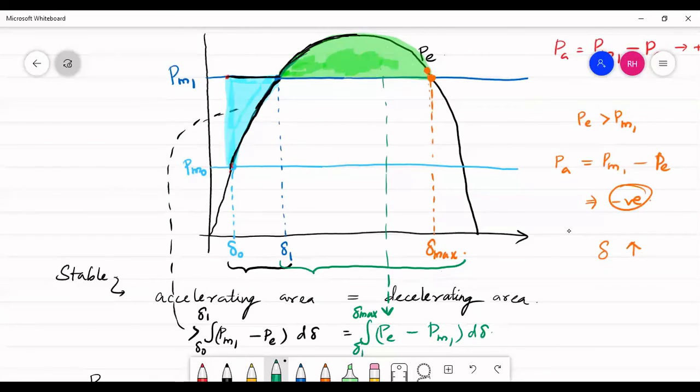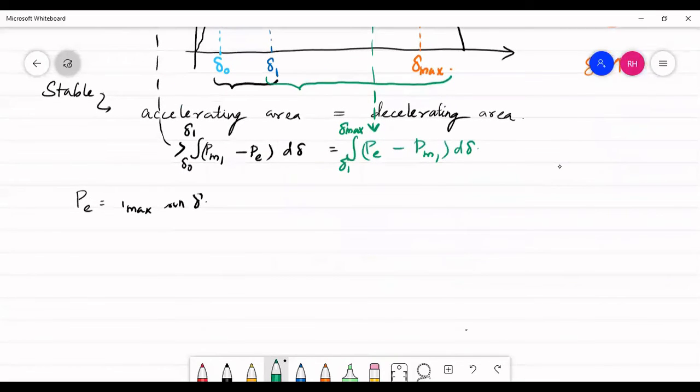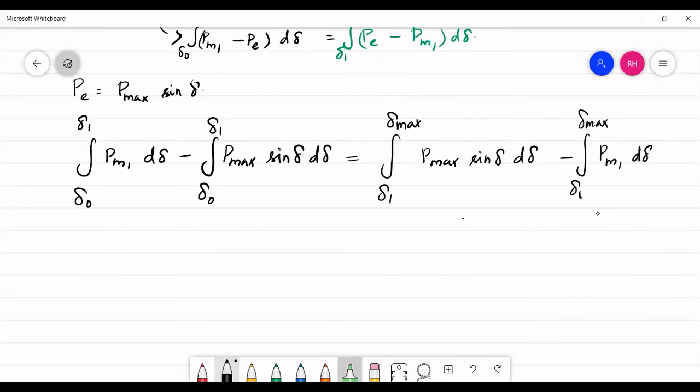And now let's substitute P max sine delta in place of PE. After substitution, let us split the integration. PM1 is a constant. So integration of d delta over delta naught to delta 1 gives PM1 into delta 1 minus delta naught, and here it's going to be PM1 into delta max minus delta 1.